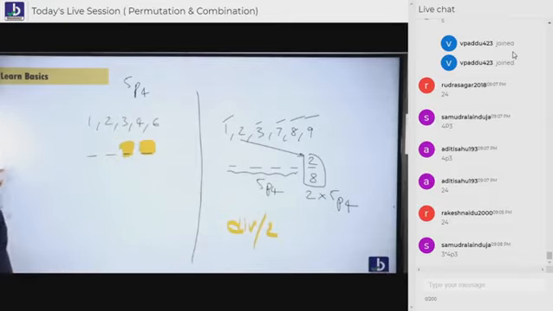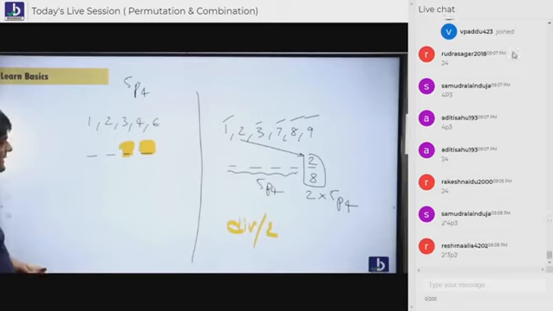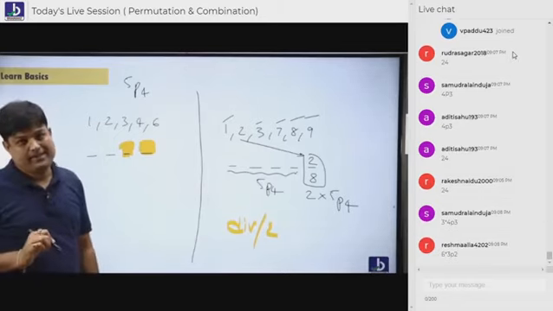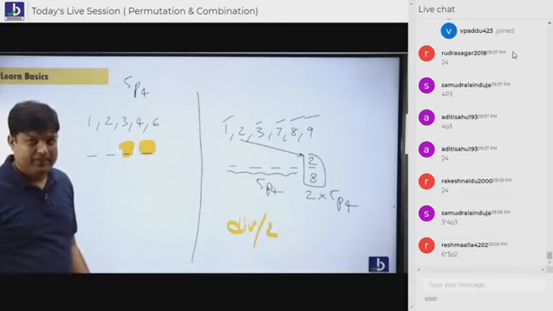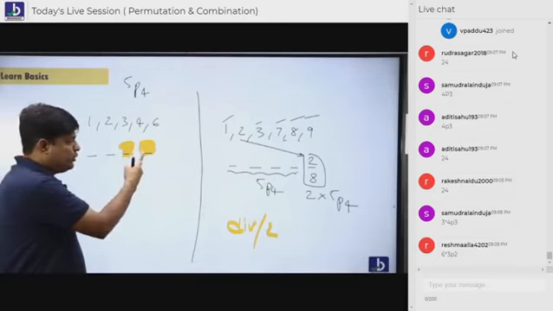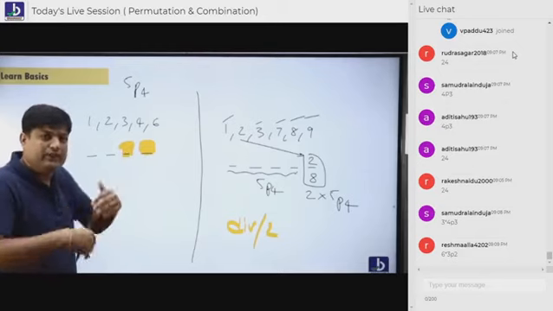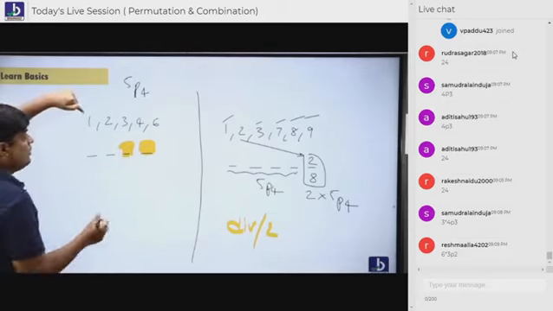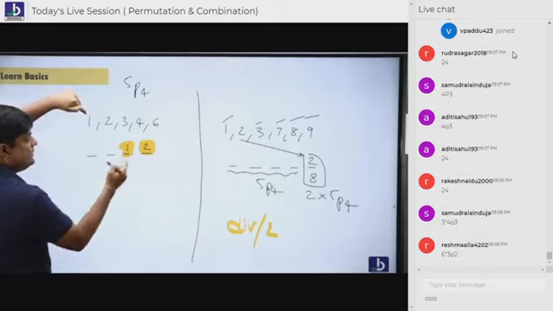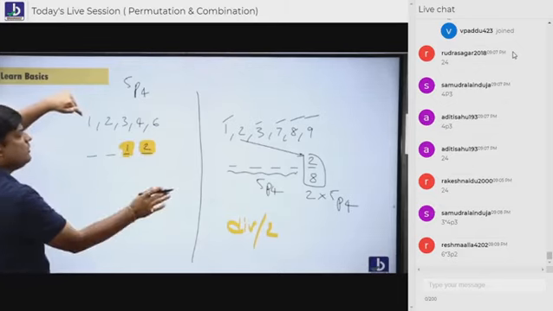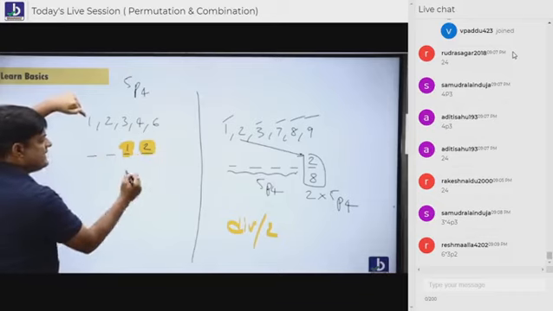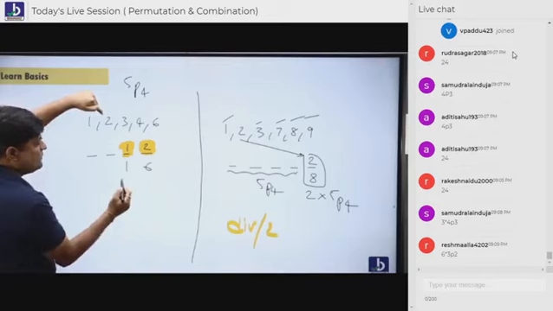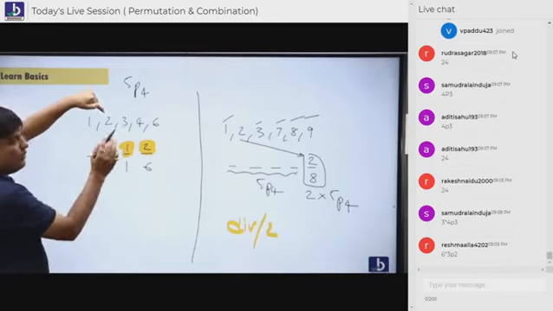Now let's move ahead, and here we have to see the cases. You have to manually check all the cases. There is no other way. Divisible by 2, you are concentrating here: 2, 4, 6. That is the whole story. Now divisible by 4 comes. Keep 1 in your finger. 1, 2. Yes sir. 1, 3. No. 1, 4. No. 1, 6. Yes sir, 1, 6 can also sit here. Then put your finger on 2. 2, 1. No. 2, 3. No. 2, 4. Yes.